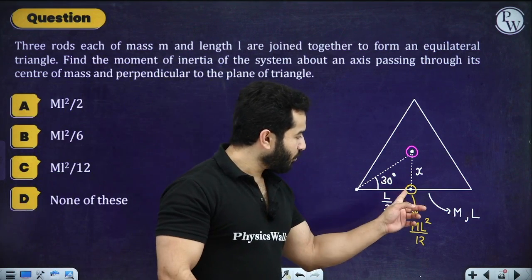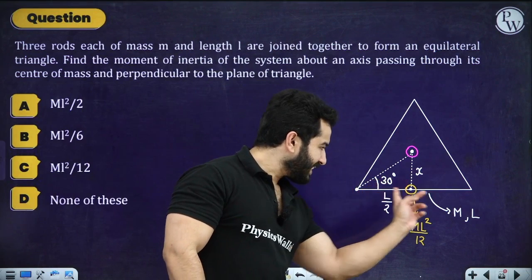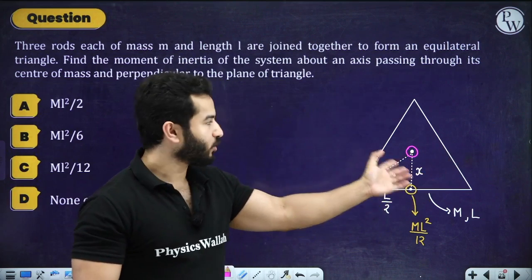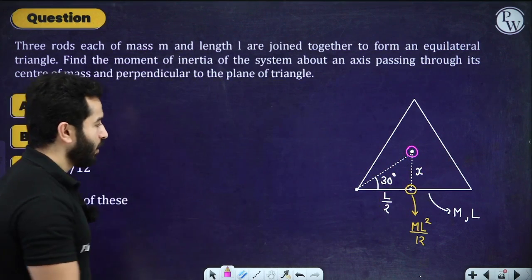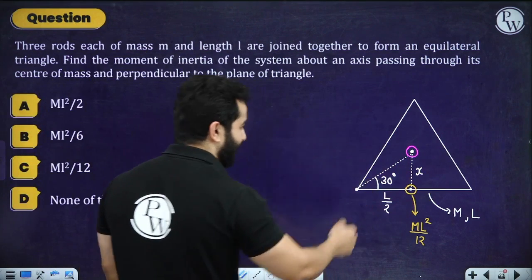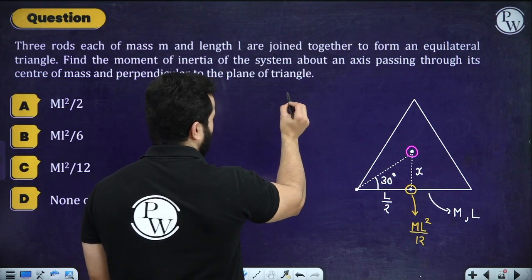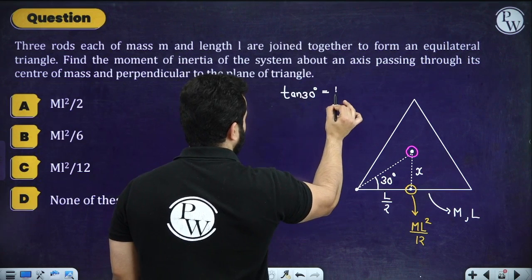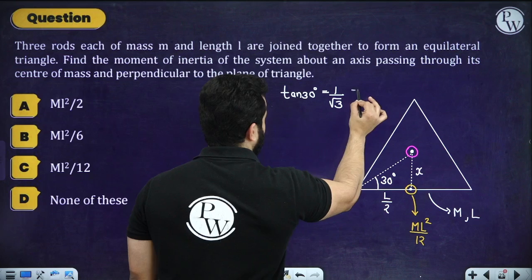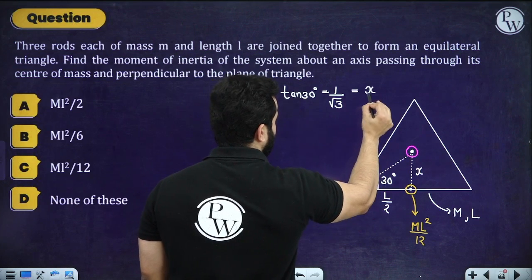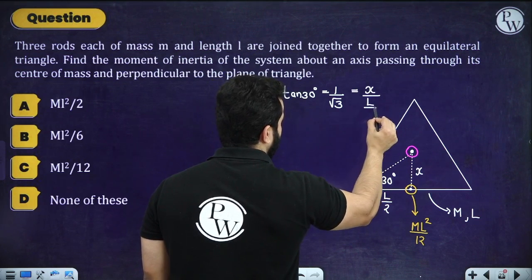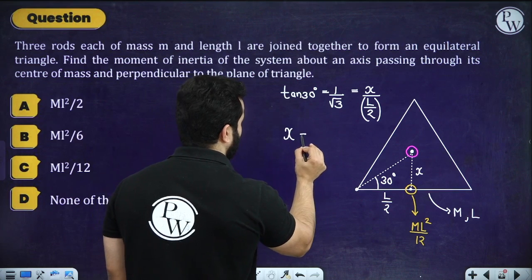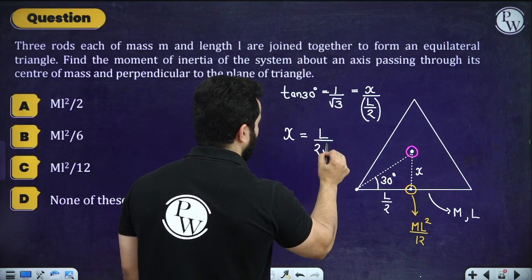So let's find out the moment of inertia of this single rod about this axis, then we'll multiply it by 3, right? Because everything is symmetrical. To find out what this x is, we'll simply use a very simple trick. tan 30 degrees is going to be equal to 1 over root 3, and that will be equal to x divided by L by 2. Is it correct? So x comes out to be L upon 2 root 3.